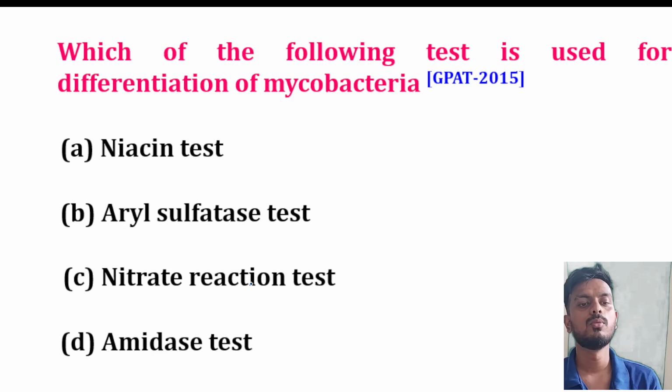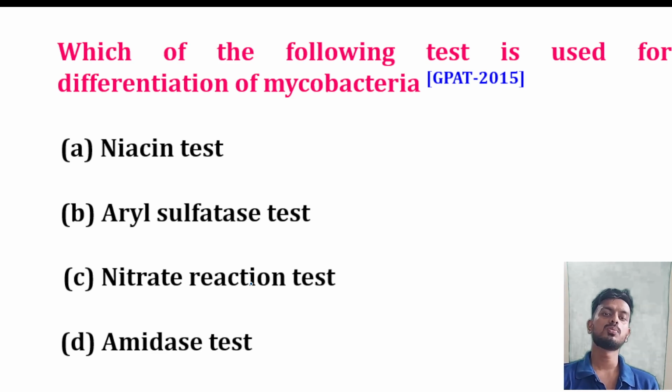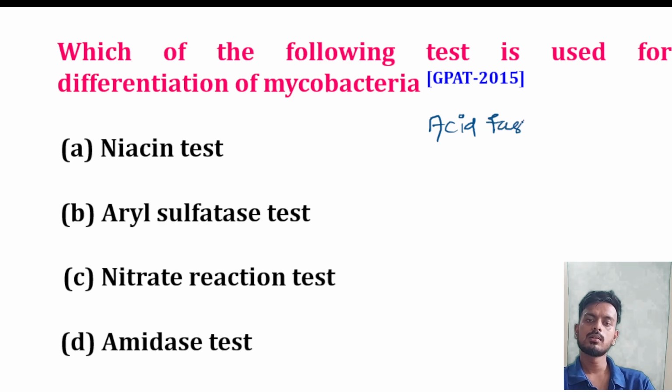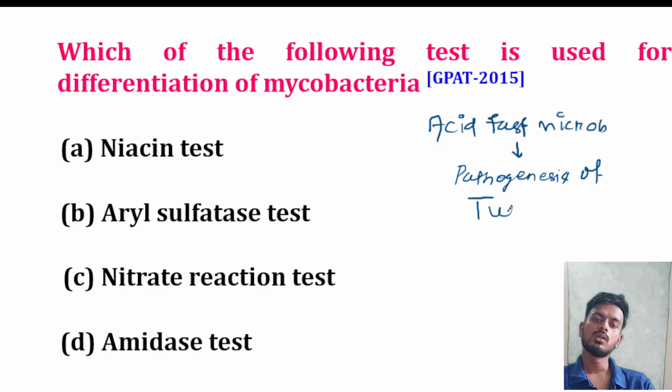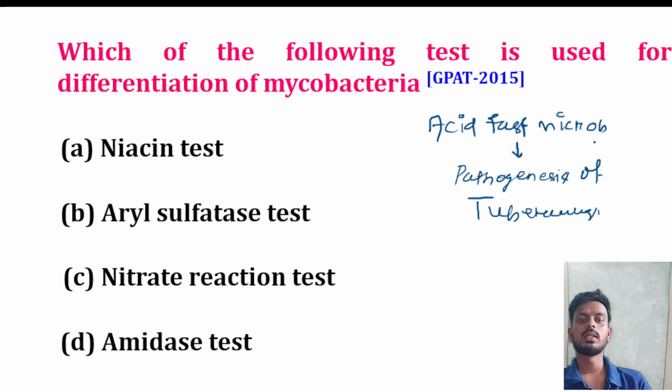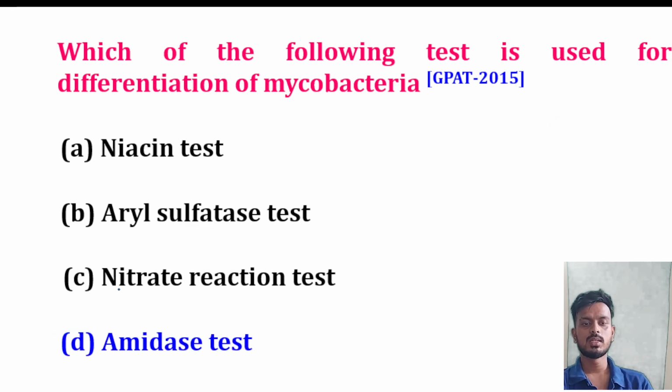Move to the next question. Which of the following tests is used for the differentiation of mycobacteria? Mycobacteria is an acid-fast microorganism, which is involved in the pathogenesis of tuberculosis. Which test is basically used for the differentiation of mycobacteria? This is basically the amide test.